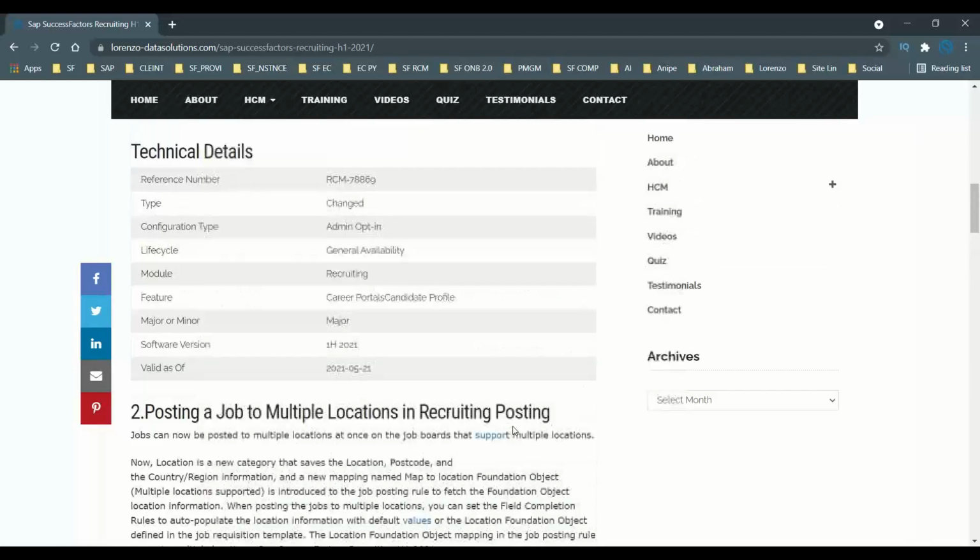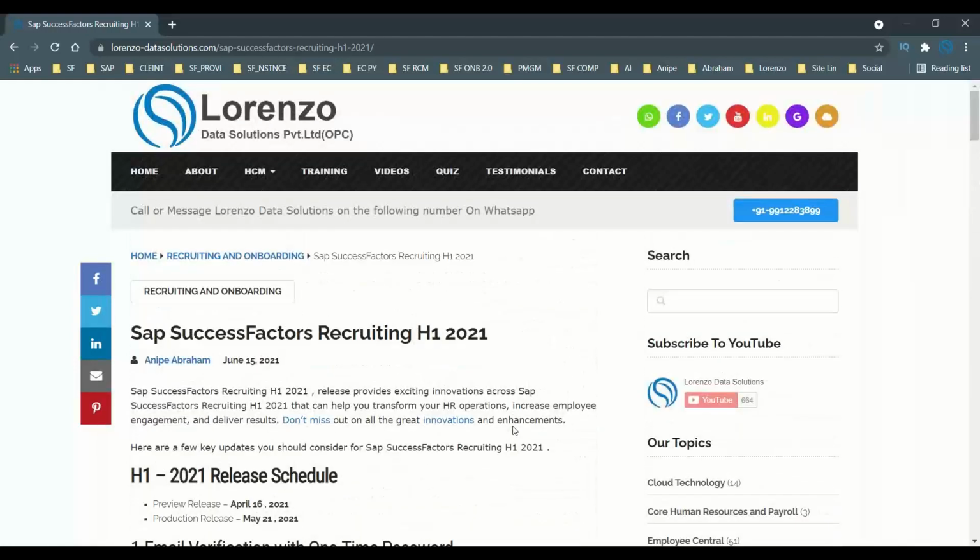So these are the two major enhancements which I wanted to explain, and I'm sure these two major enhancements from this release will help you if you're watching my video.